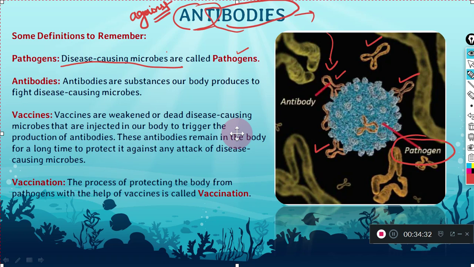The key has some kind of impression, and on the basis of that impression you are able to open the lock. In the same way, antibodies develop specific characteristics by which they can lock onto those pathogens. So when the pathogen comes next time in the body, they are ready to fight it. These antibodies are present inside your body only.